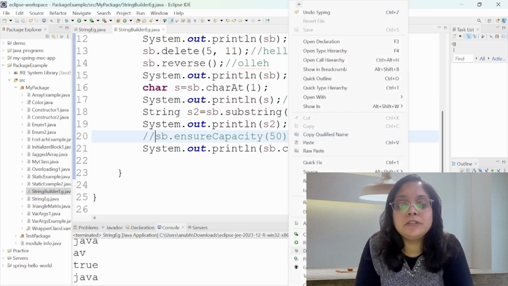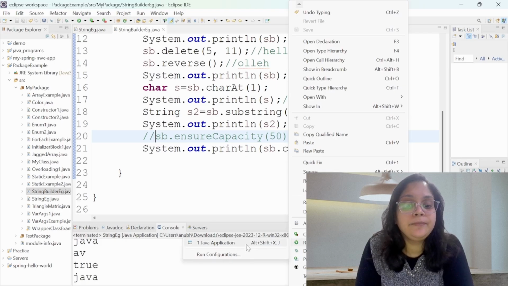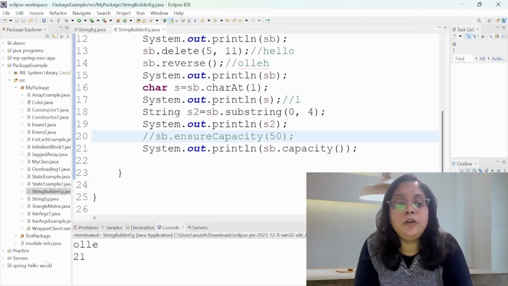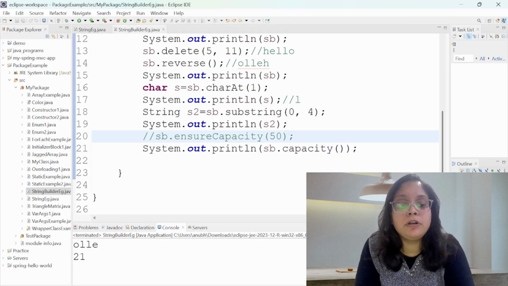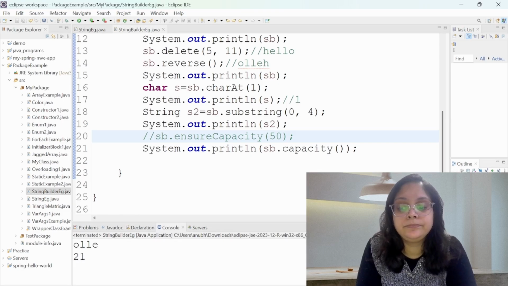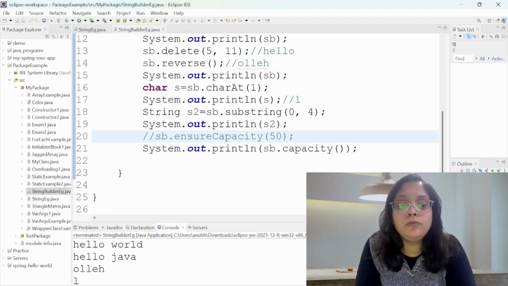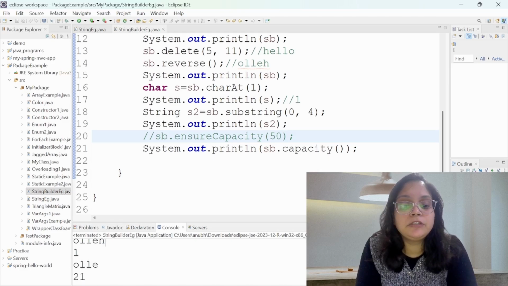If I run this code, you will be able to see that 21 is printed. Here you have got the substring. Again, hello world was there, then hello world was replaced by Java, then reversing, then you have the character at the first position, and the substring is also printed here.